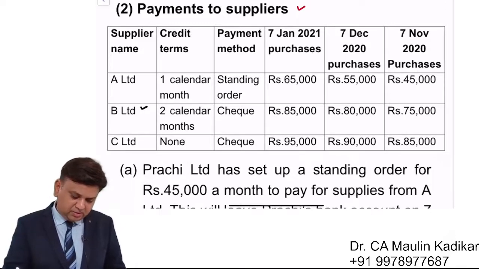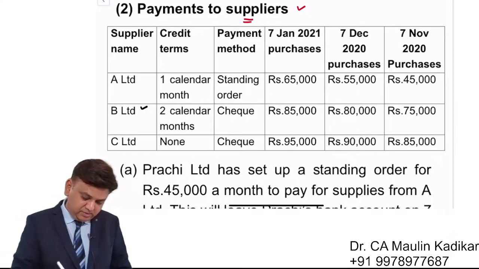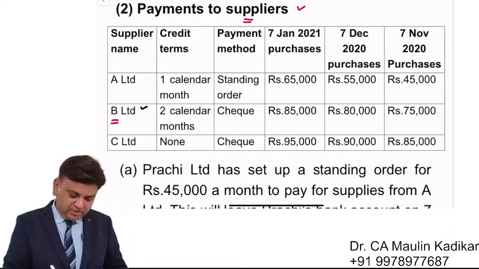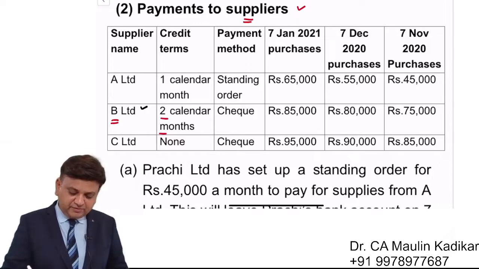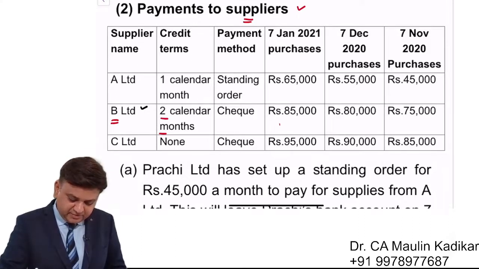Let us read the information. Payment to supplier B Limited. B Limited is offering us credit terms of 2 calendar months. Means whatever the goods that we have purchased in the month of January, that will be paid in the month of March.